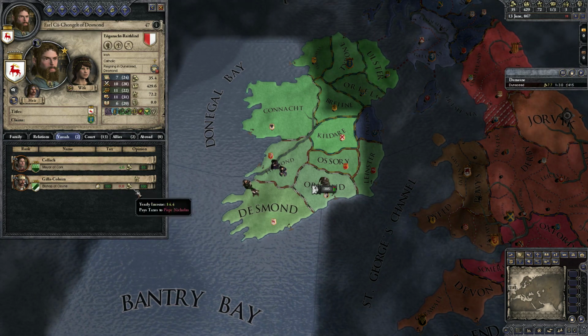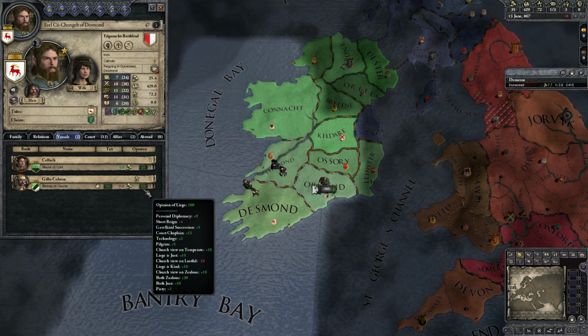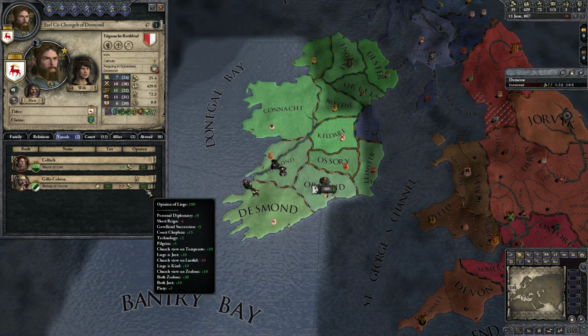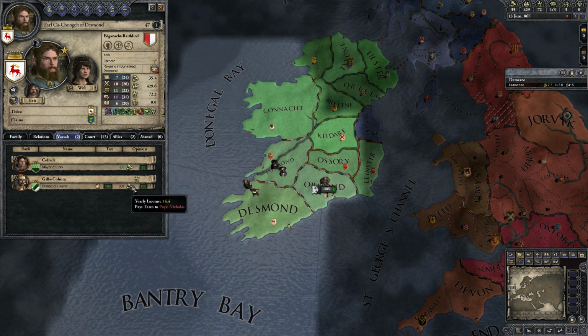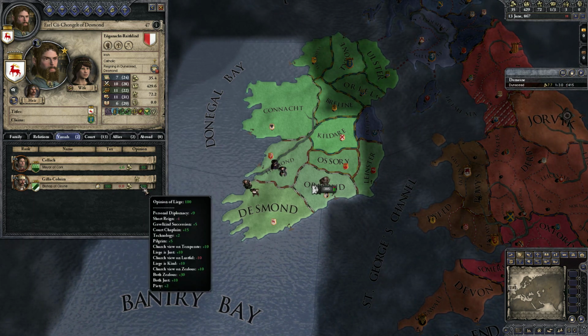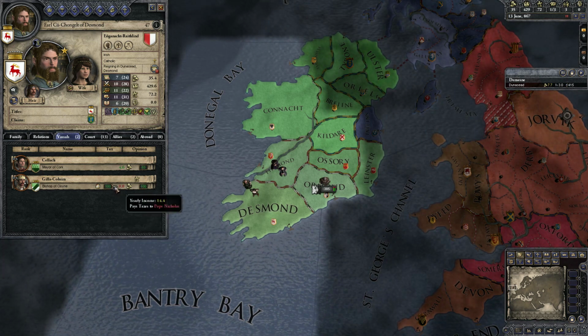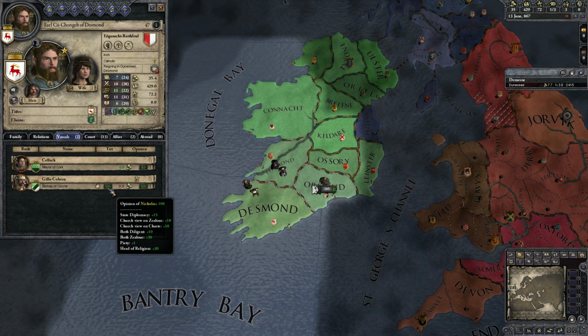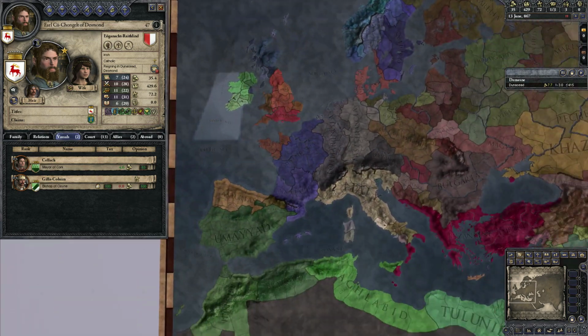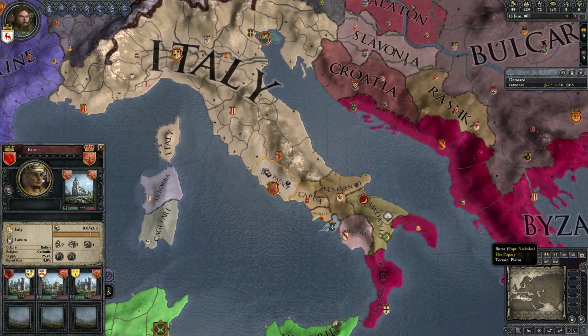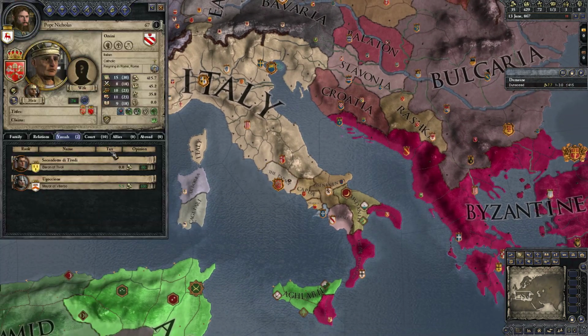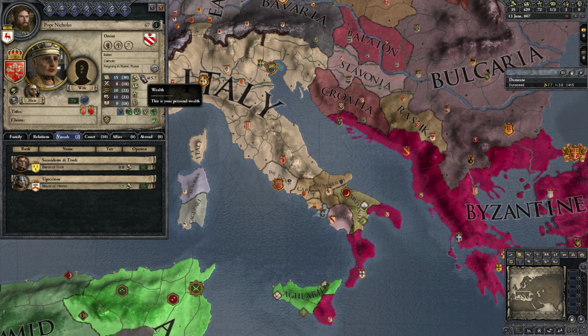And that's because even though we did become zealous, and we have a 100 opinion from this bishop, he really, really likes us. He thinks we're the bee's knees, but he likes the Pope the same amount. And so in situations where there's a tie, bishops will always choose the Pope. The way that the Pope gets all of his money is that every single Catholic bishop in the game that likes him more than their liege pays him taxes.